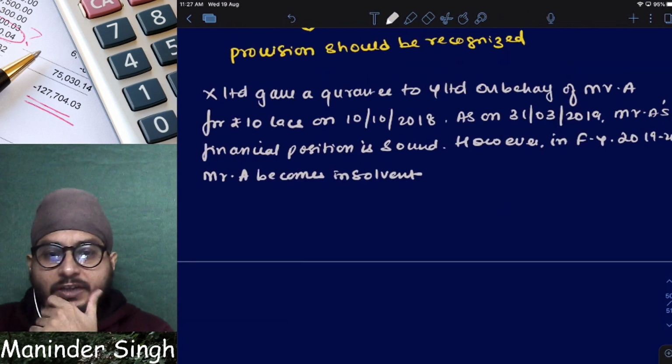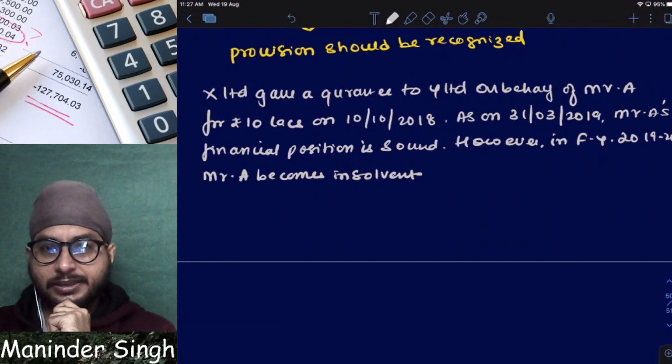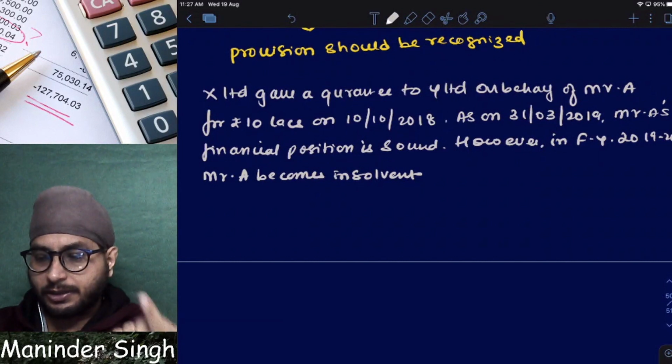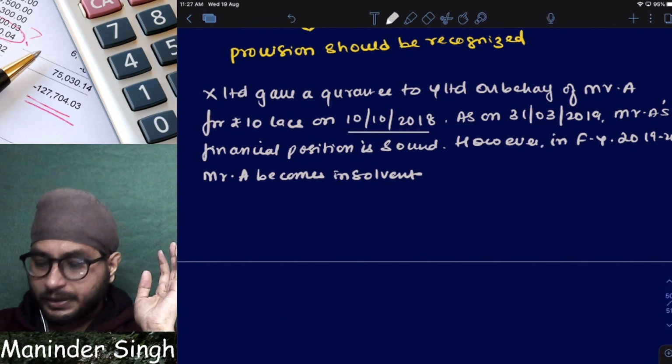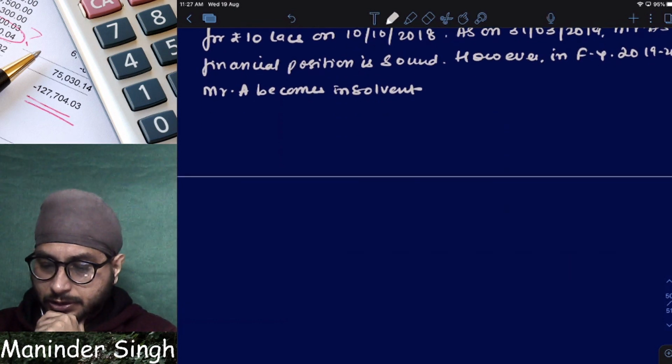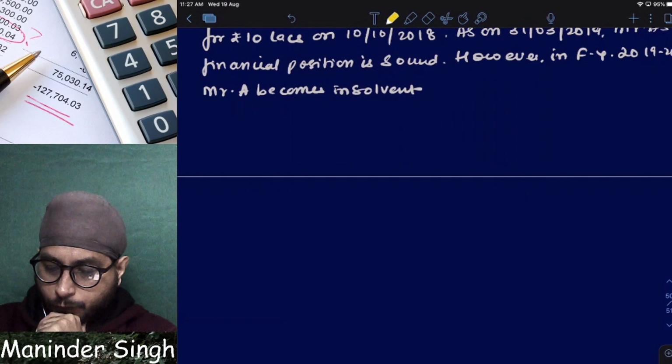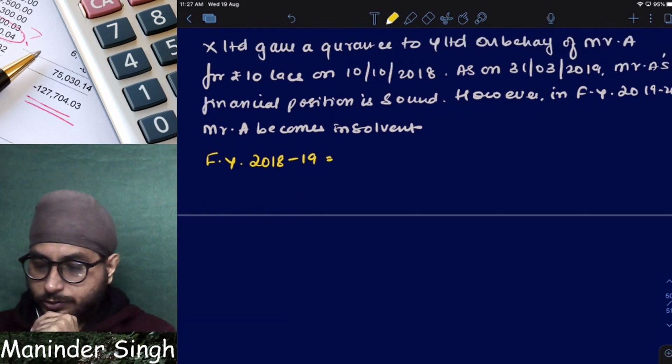Now, who gave a guarantee? X. X Limited gave a guarantee to whom? Y Limited on behalf of A, for how much? 10 lakhs. In which financial year? The 2018-19 financial year. Clear? Financial year 2018-19.